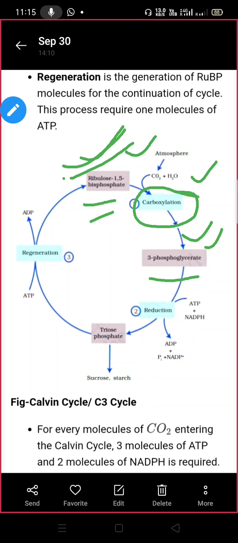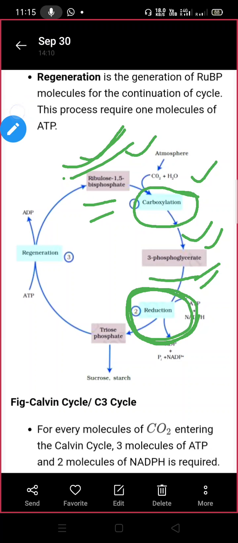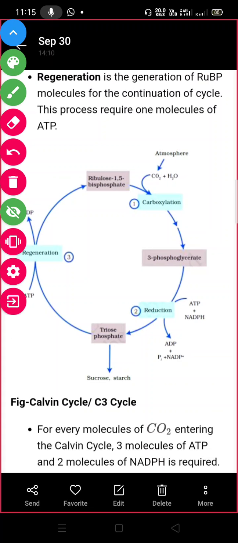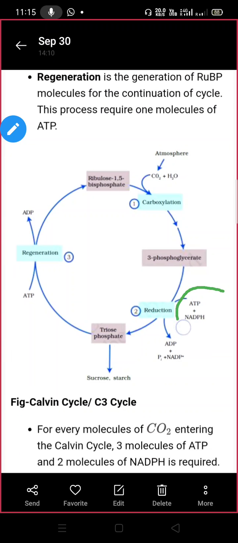Is that clear? And now the second step is a reduction, ठीक है। Second step क्या होगा, that will be the reduction. And what will happen in reduction? So this compound that is formed in carboxylation will be reduced, and that will be reduced only in presence of, remember here, ATP and NADPH. You know that these are formed in the light reaction. So remember कि these both energy forms will be used here in the dark reaction.